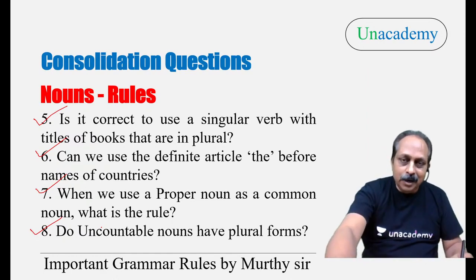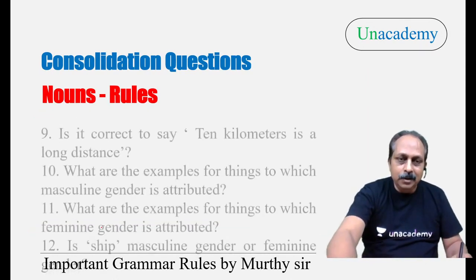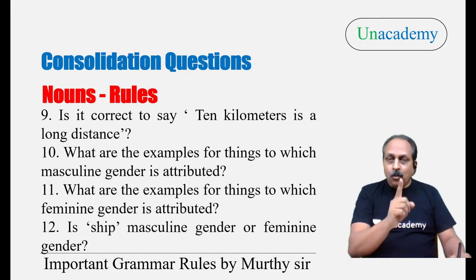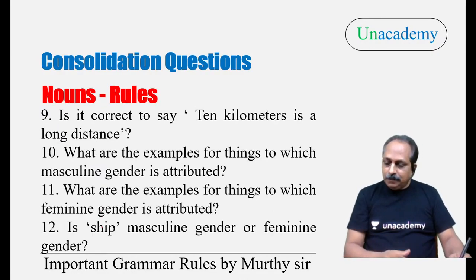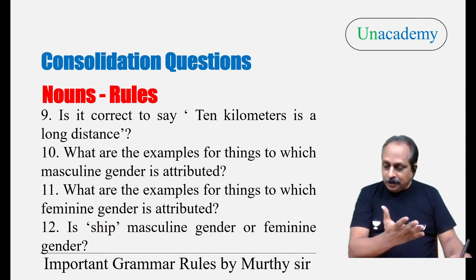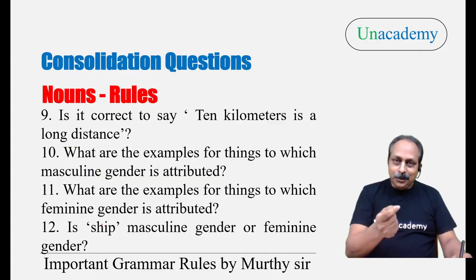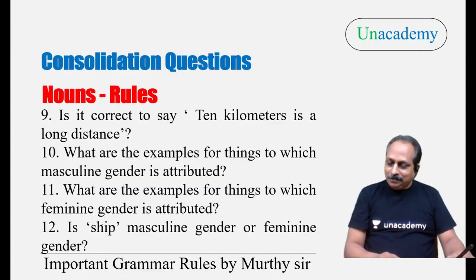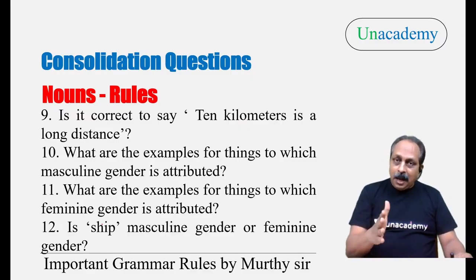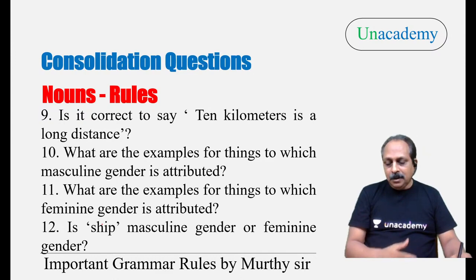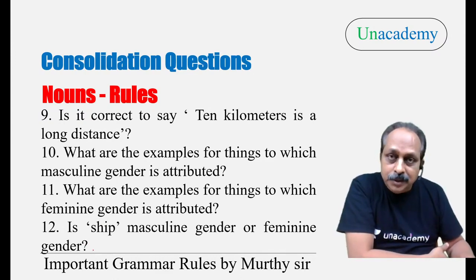I appreciate. Now let us go to question number 9. We'll take one at a time. Scenery, furniture, very good. 10 pieces of furniture, a piece of advice, poetry, baggage, luggage, equipment. Oh, wonderful. Today we have got new examples. I really appreciate. Equipment I have not given, that's a very good example. And baggage I have not given, that's also a very good example. I give the example luggage.